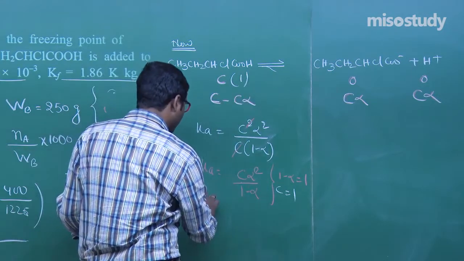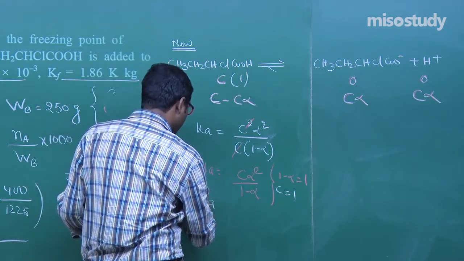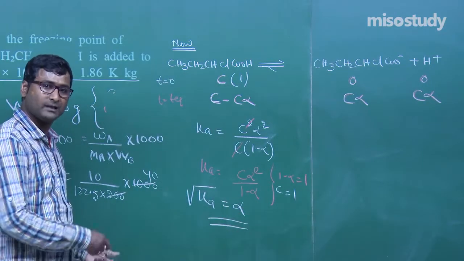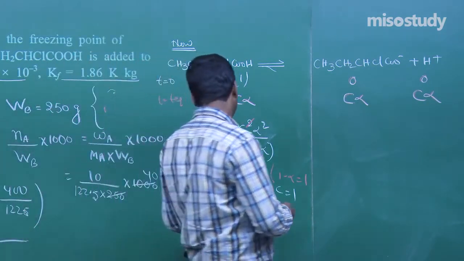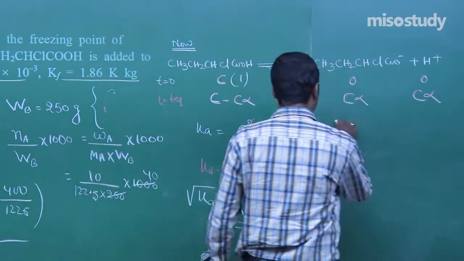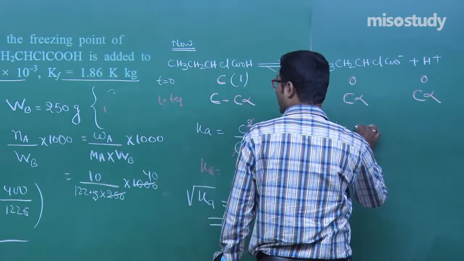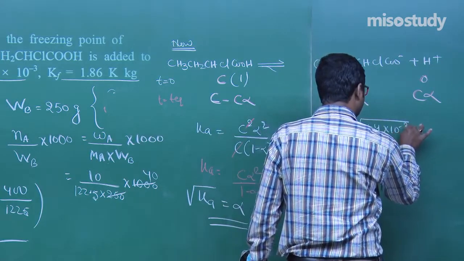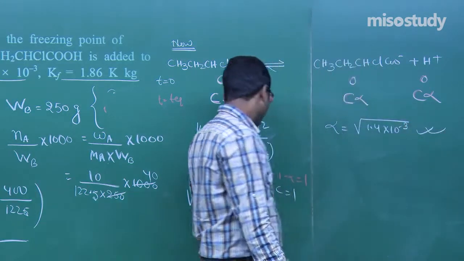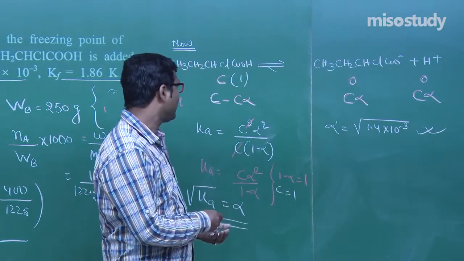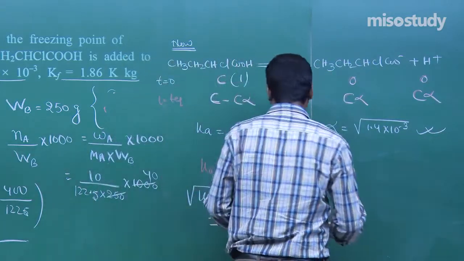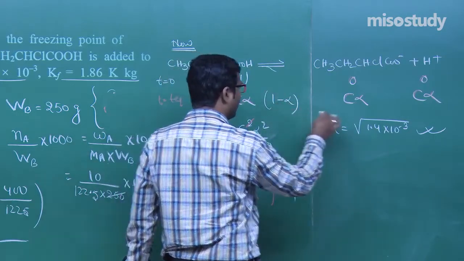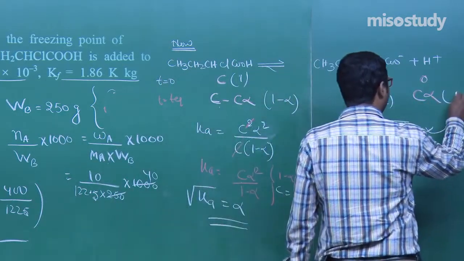Now what we get here? Root under Ka is equal to alpha. Clear to you? So alpha is equal to root under 1.4 into 10 to the power minus 3. Am I right, my friend? Yes sir, you are absolutely right. Now the equation is 1 minus alpha, alpha and alpha.